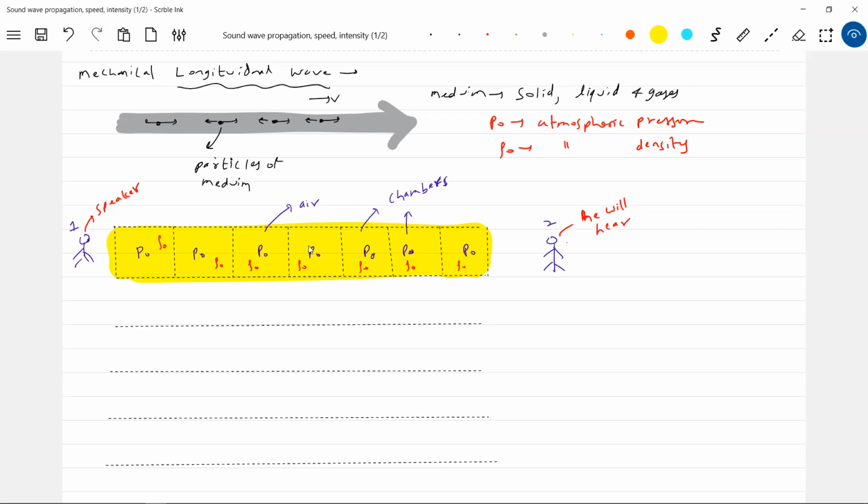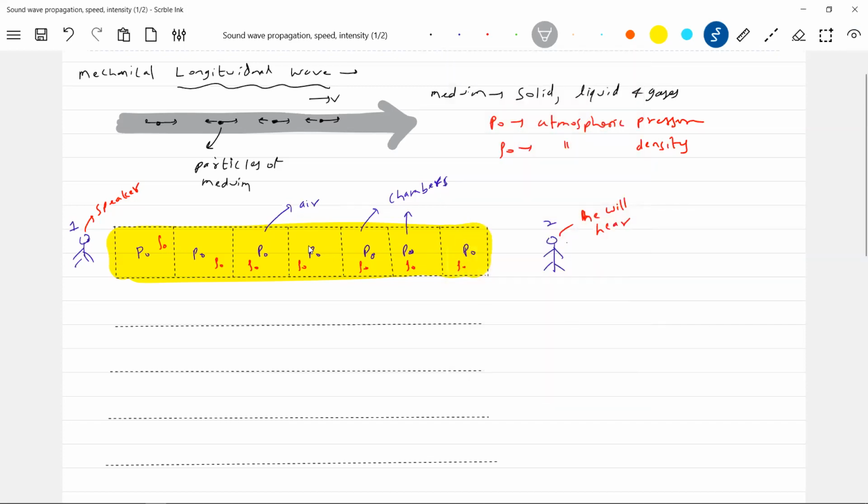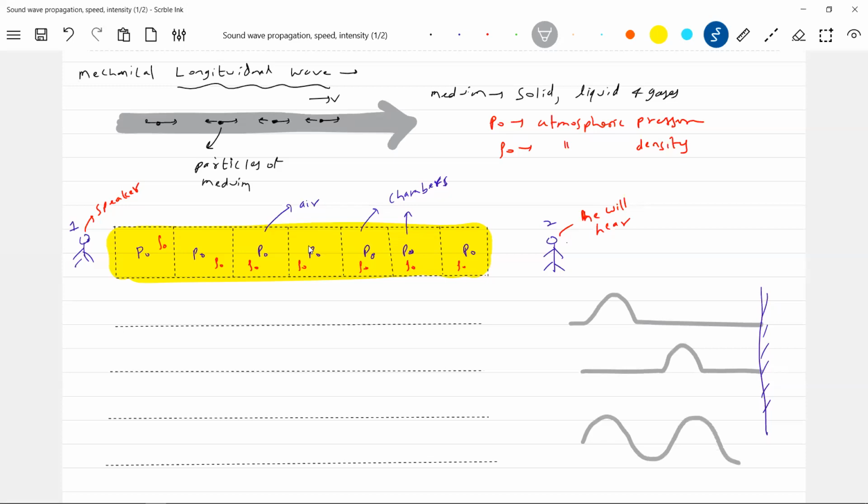If I hold one end of the rope and vibrate my arm continuously, the same idea. When do we get a situation like this? If I give a jerk, it will go like this. Instead, if I vibrate my arm continuously, what do I get?